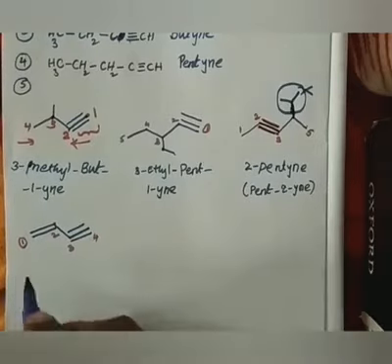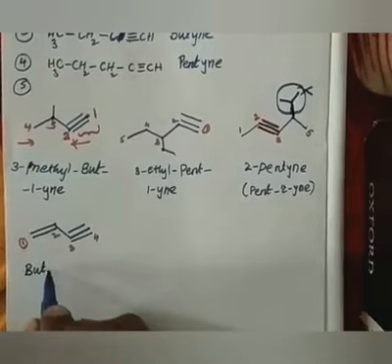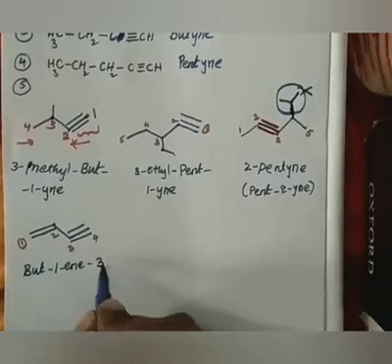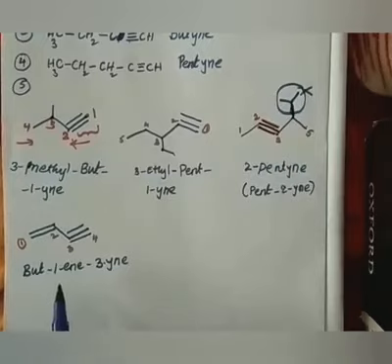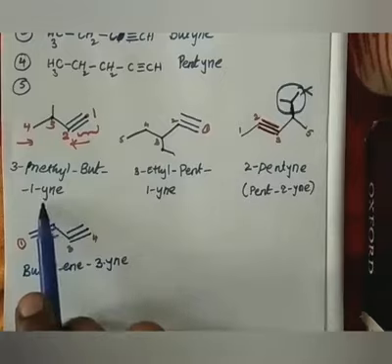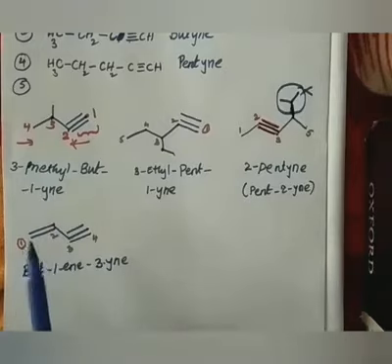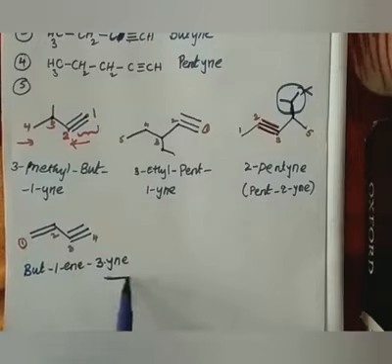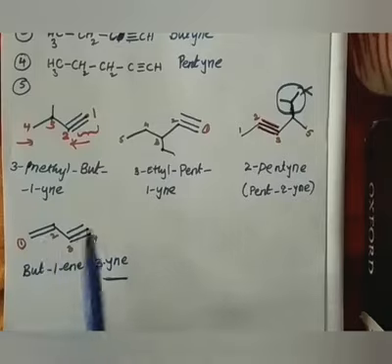Therefore, I can write but-1-en-3-yne. Okay. And I said ene should be preferred, so ene should be the suffix then. Preferred is coming as suffix, right? But no, because double bond and triple bond get equal importance. The double bond is numbered first, but the triple bond is pronounced as the suffix. This is called the en-yne nomenclature or something. So we cannot say one is important and the other is not important.